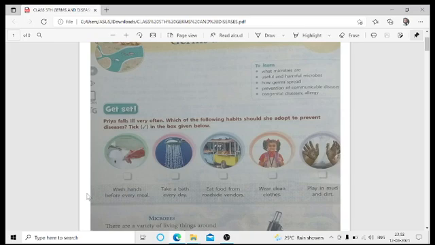How can we prevent communicable diseases, that is, the spread of diseases from one person to another or from one place to another? And congenital diseases, the diseases which are present in you from birth, including allergies as well. We'll be discussing all these things in this chapter.